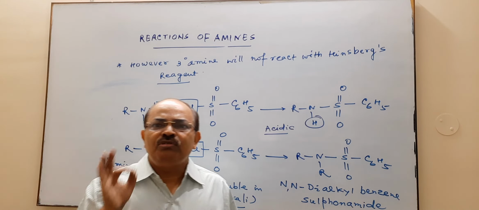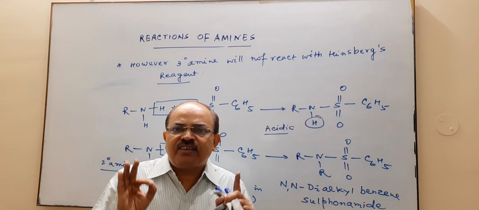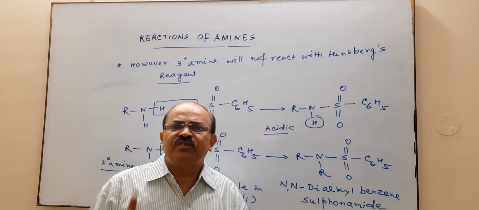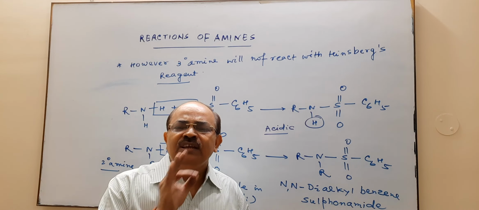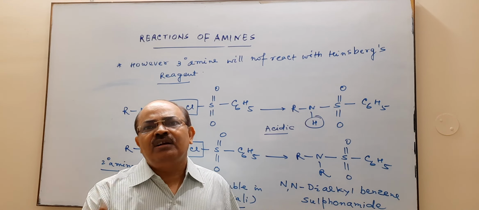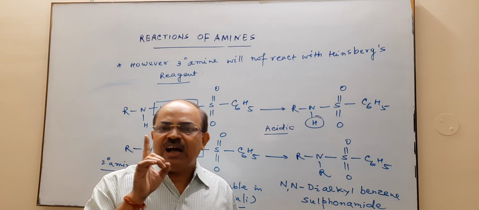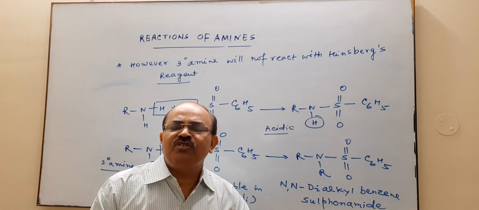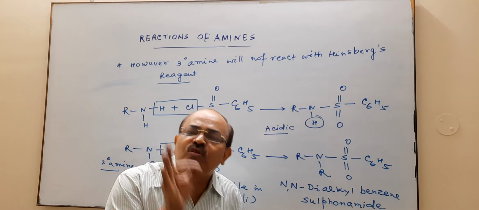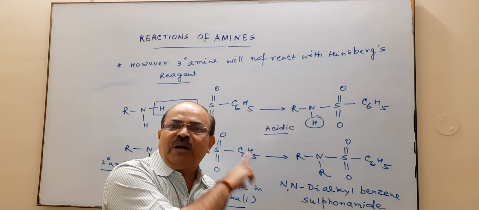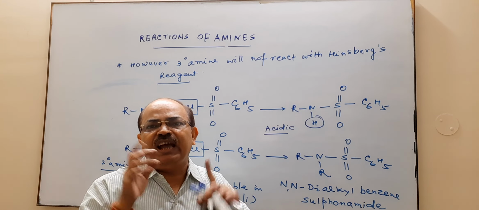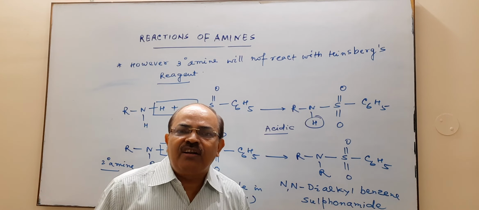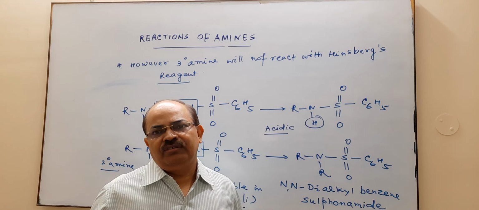So I hope you have understood the reactions of amine and also how we can distinguish between primary, secondary and tertiary amine. In the carbylamine reaction that you saw, we can identify only primary amine, but by this reaction we can identify whether an amine is primary, secondary or tertiary. Thank you.